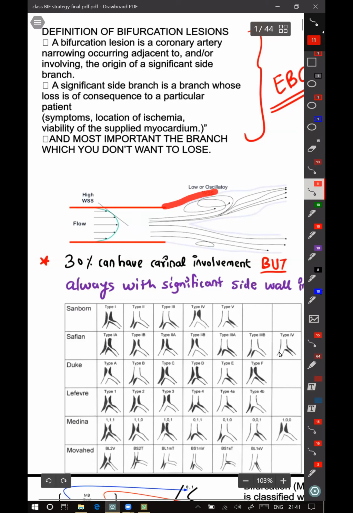So most commonly, lesions on bifurcations are on the lateral walls, and the carina is usually spared. That is the usual thought. But recently a lot of studies done with IVUS and OCT have shown that even the carina is affected in 30% of the patients. But when the carina is affected, the lateral walls are severely affected.